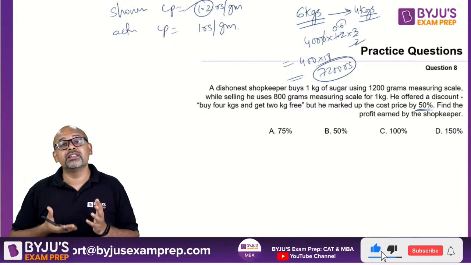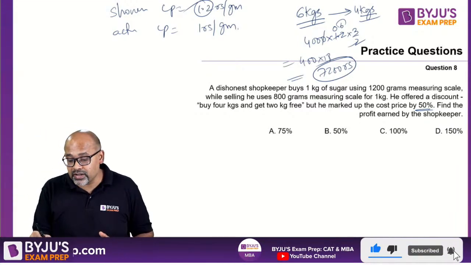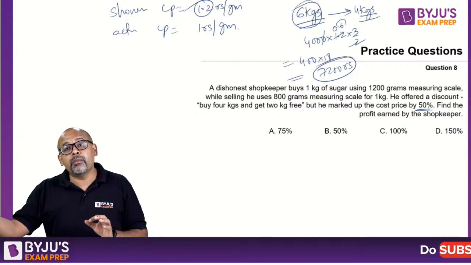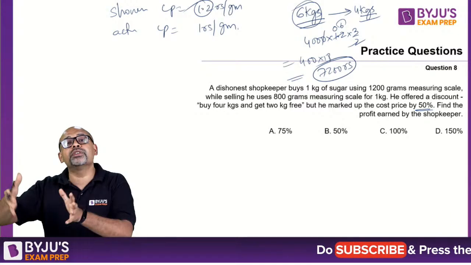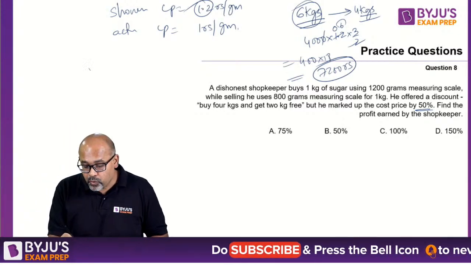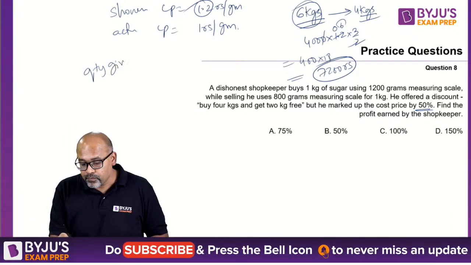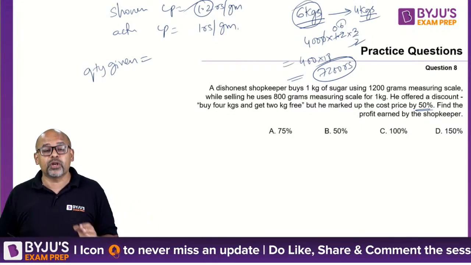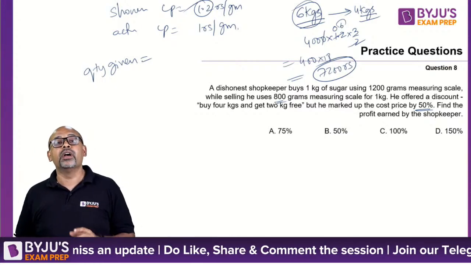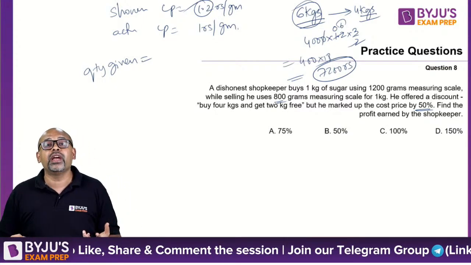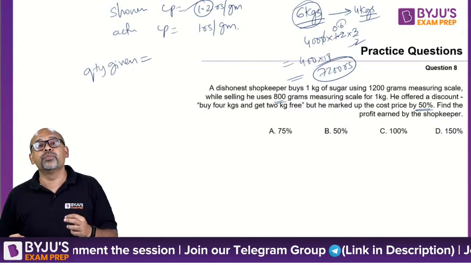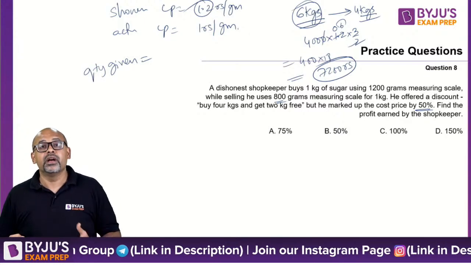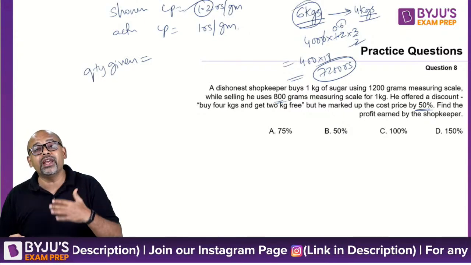How much did I spend on this 6 kgs actually? When I sold them 6 kgs, they are paying me for 4 kgs. But actually how much did I give them? Quantity given is only 80% of 6 kgs because remember, I am cheating them every time. In 1 kg, I am giving them only 800 grams. So I am cheating them by 200 grams. Whatever I am supposed to give, I am giving only 80% of it.